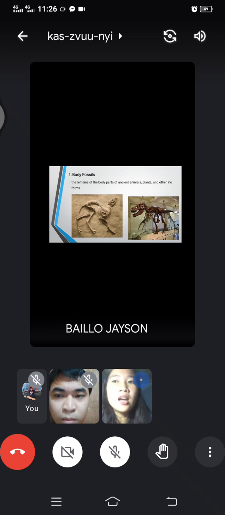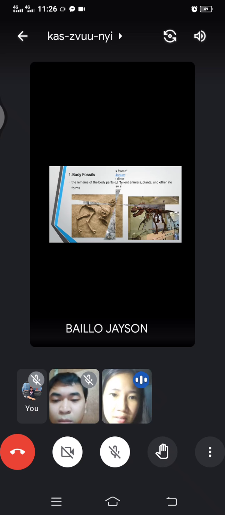There are other parts nga kanang nakita sa mga geologists at that time nga dira sa mga rocks nga nakita nila nga these are the part of the dinosaur. So of course these body fossils is they tell us something about the appearance of ancient life forms. So next slide please.